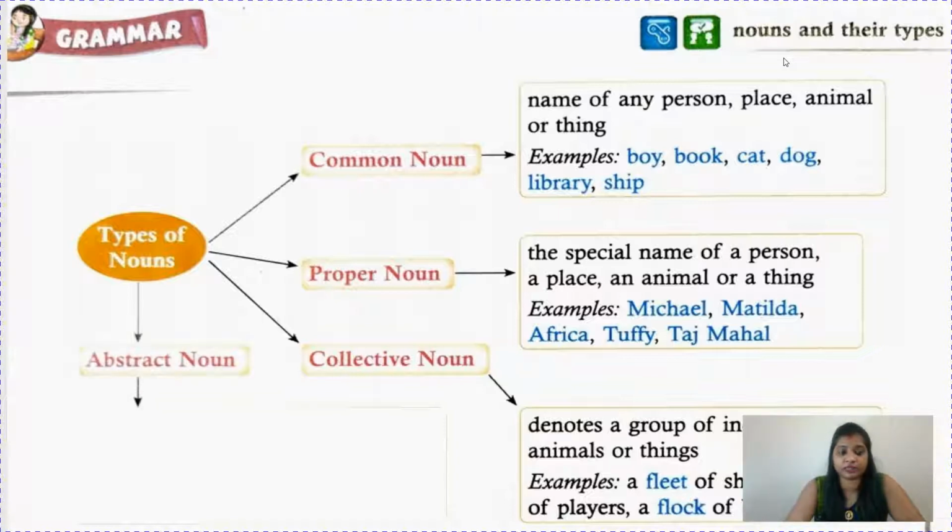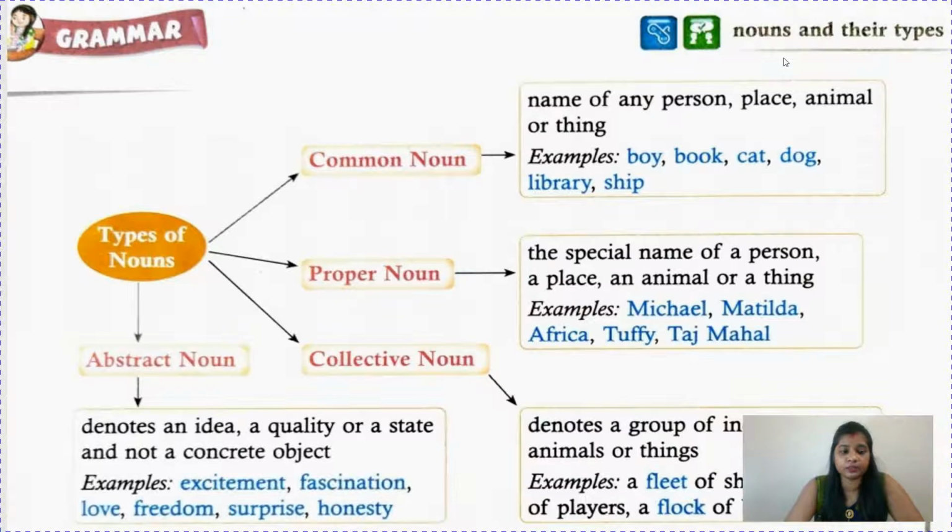In the same way children, abstract noun denotes an idea, a quality or a state, but not a concrete object. Like excitement, fascination, love, freedom, surprise, honesty, laughter, knowledge, all these will come under abstract noun.